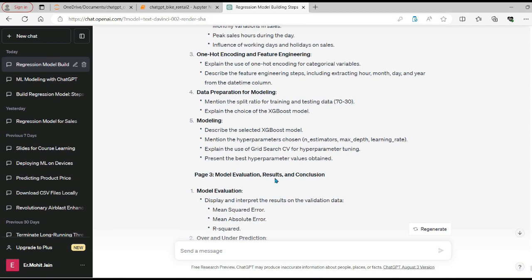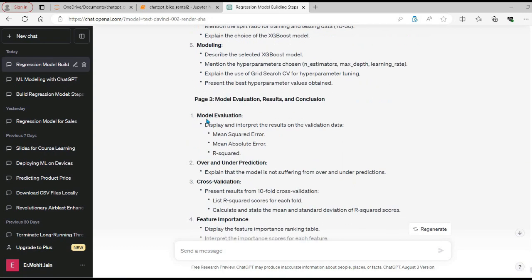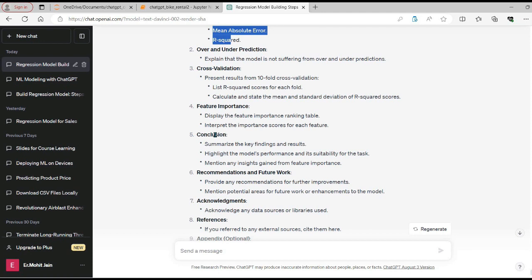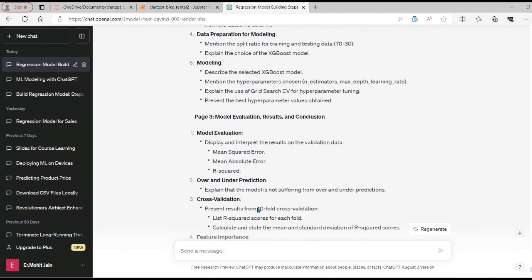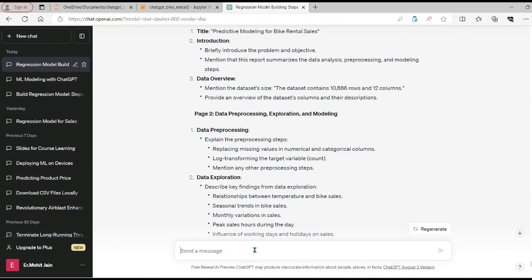Page 3 would be model evaluation, results, and the conclusion, which will be model evaluation, over and under prediction, cross validation, and feature importance, conclusion, recommendations and future work, acknowledgement, and references. So what we will do, we will ask it to write the 3-page report on all the outline topics. So write a 3-page document for all the above topics.